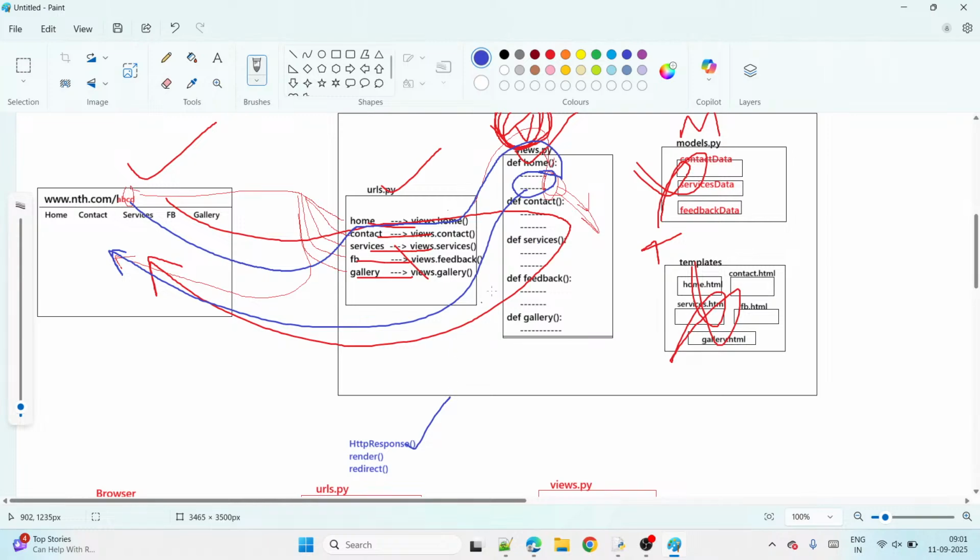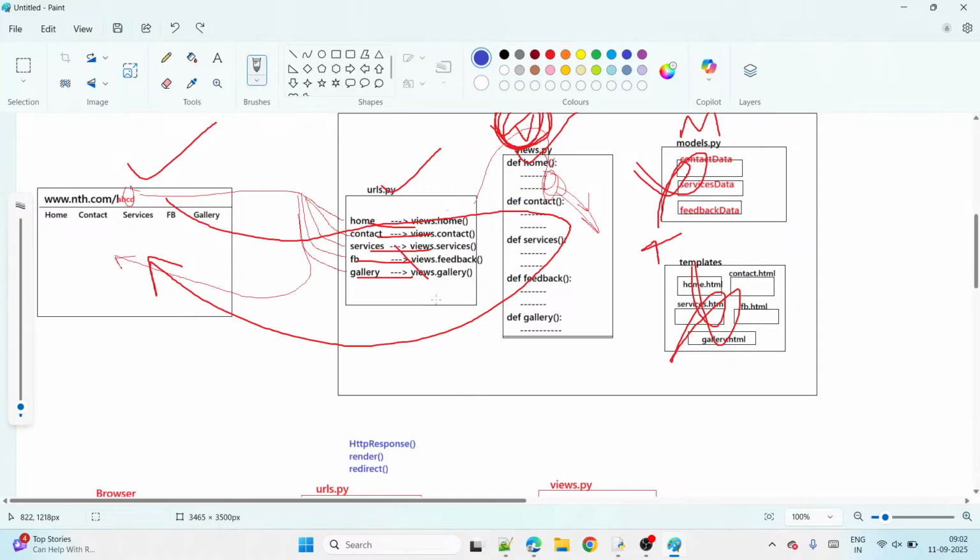So once view execution is over, immediately from the view I want to come back to the browser. I don't want to go to the models file. I don't want to go to the templates file. I don't want any other file. I want to come back to the browser. Then we use HttpResponse, guys.